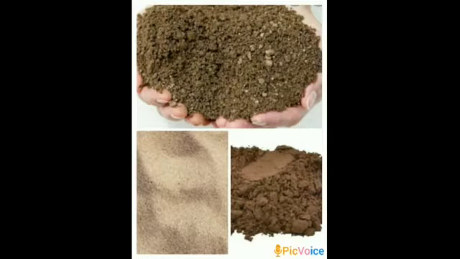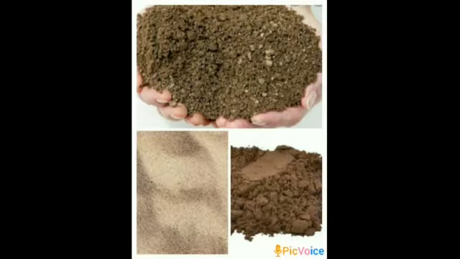Children, the part of the earth where we live is called land. And the land is made of rocks and soil. In most places on land, rocks are covered with a layer of soil. Then you know what is soil? Soil is actually powdered rocks.